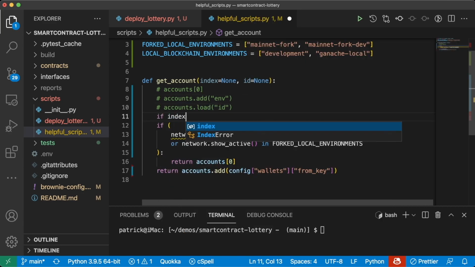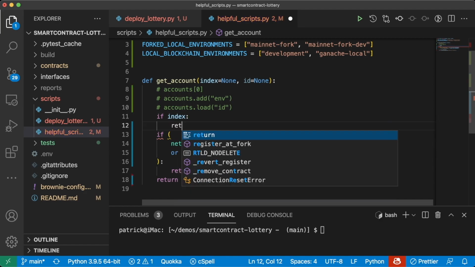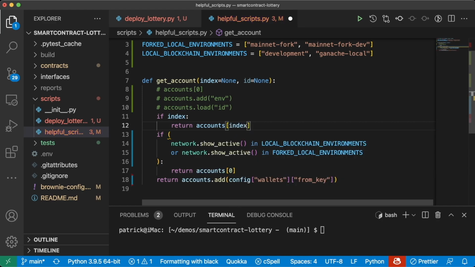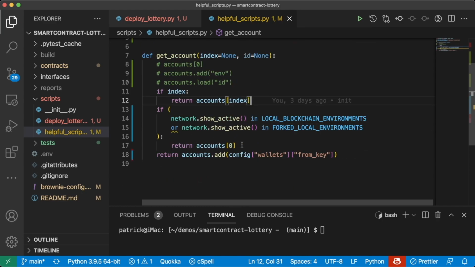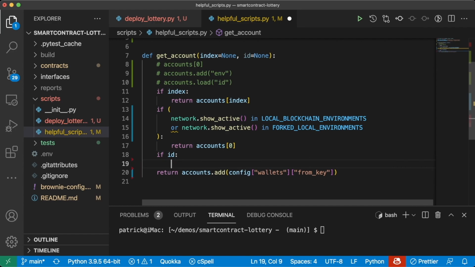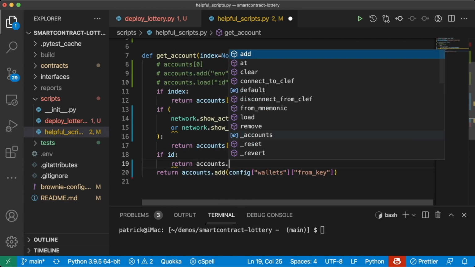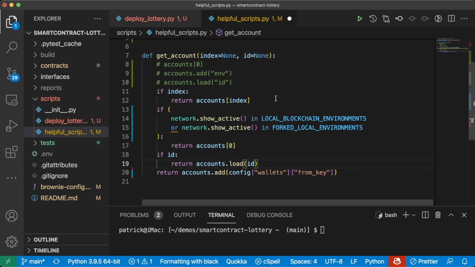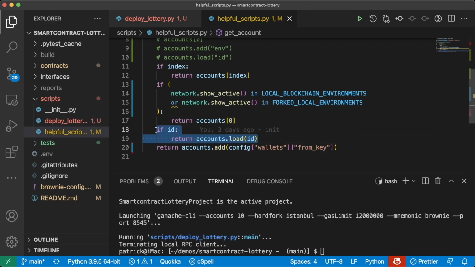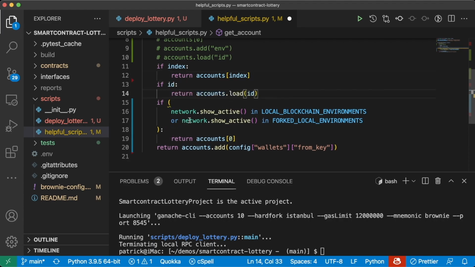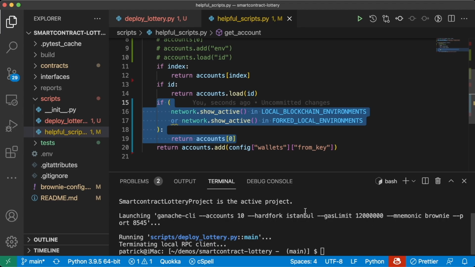If an index was passed, we'll just return accounts at that index. Otherwise, if we're on a local blockchain, we'll just return accounts[0]. But if there's an ID, we'll return accounts.load(id). Whoops, we need to move this up a little bit so that it's before our local blockchain checking.